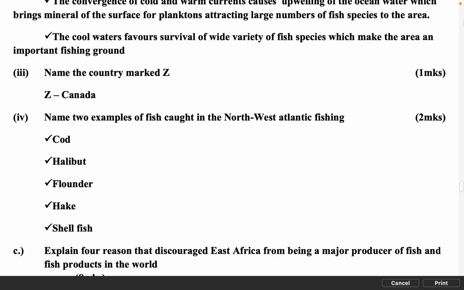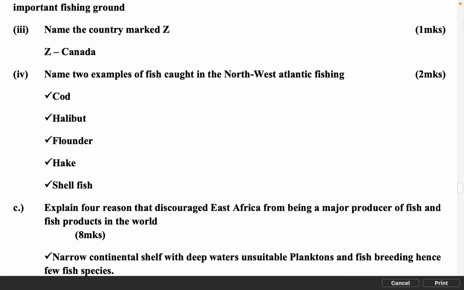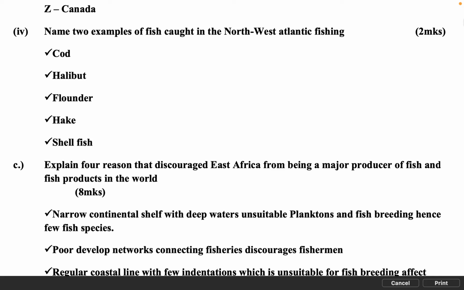Name the country marked Z. 1 MK. Canada. Name 2 examples of fish caught in the Northwest Atlantic fishing ground. 2 MKS. Cod. Halibut. Flounder. Hake. Shellfish.